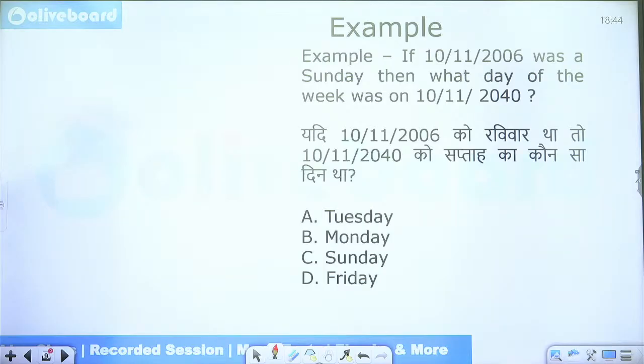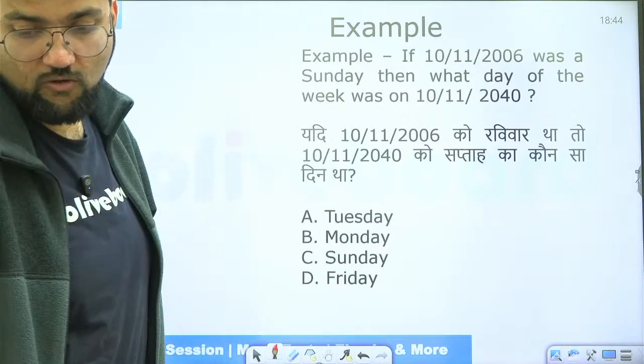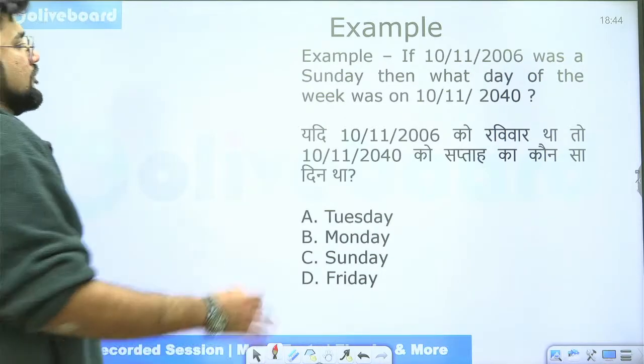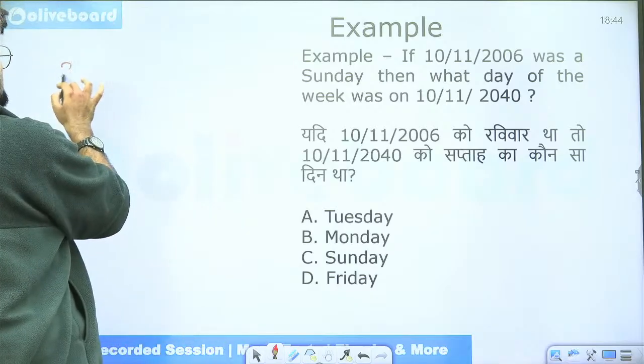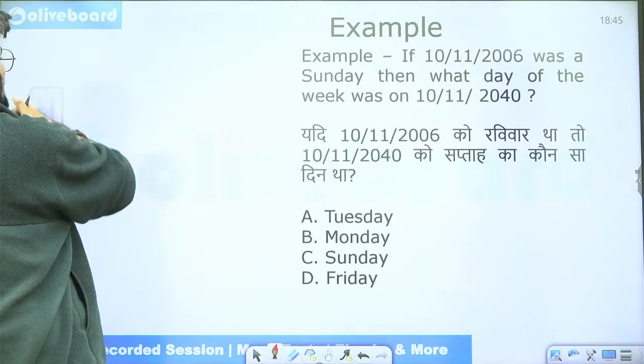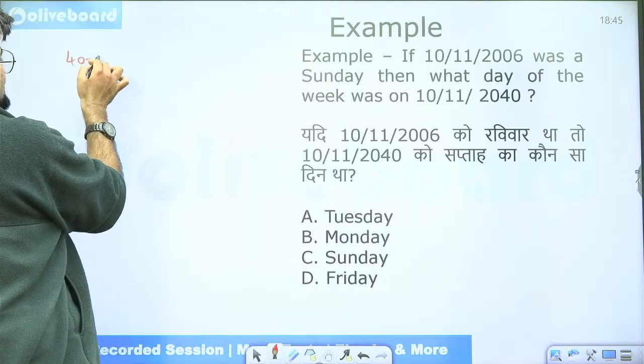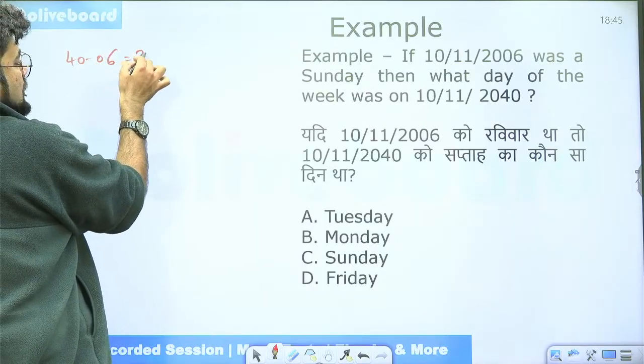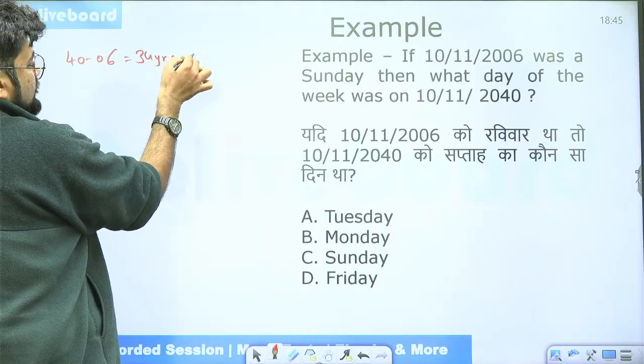Yes, 10th November 2006 was a Sunday. Then what day of the week was on 10th November 2040? So what is the approach here? Anybody? Nobody? So what is the approach here? 2040 minus 2006, that is 40 minus 6. What is that? 34 years. 34 years have 34 odd days.